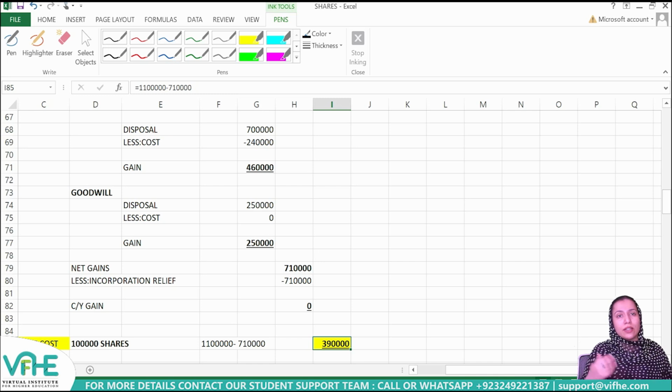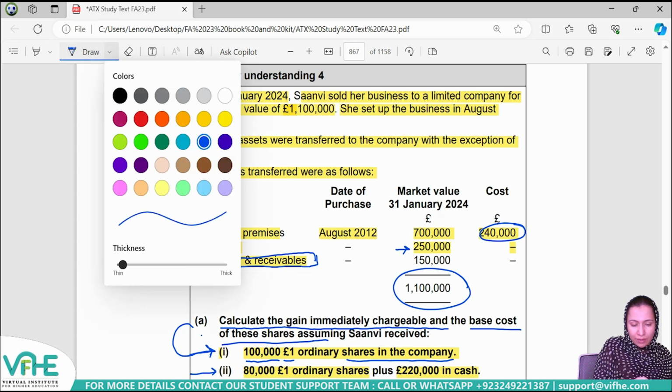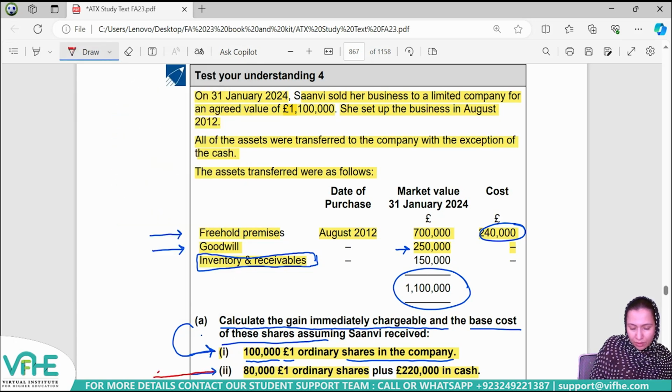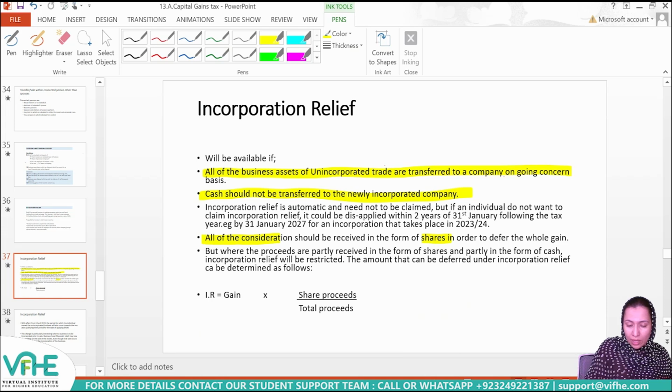Now I'm going to consider the same example with a different requirement, where it is asked that if mixed consideration is being received as a result of incorporation, £220,000 received in the form of cash, while 80,000 £1 ordinary shares are received, then what's going to be its impact on incorporation relief? Because we all know that where the proceeds are partly received in the form of shares and partly in the form of cash, this would have an impact on incorporation relief.